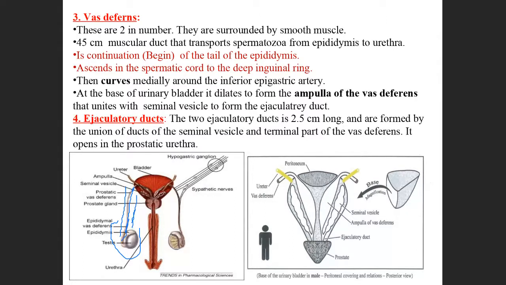It goes ascend. Ascend means going up. It is going up into the spermatic cord, inside the spermatic cord. Where inside the spermatic cord? Up to the deep inguinal ring.